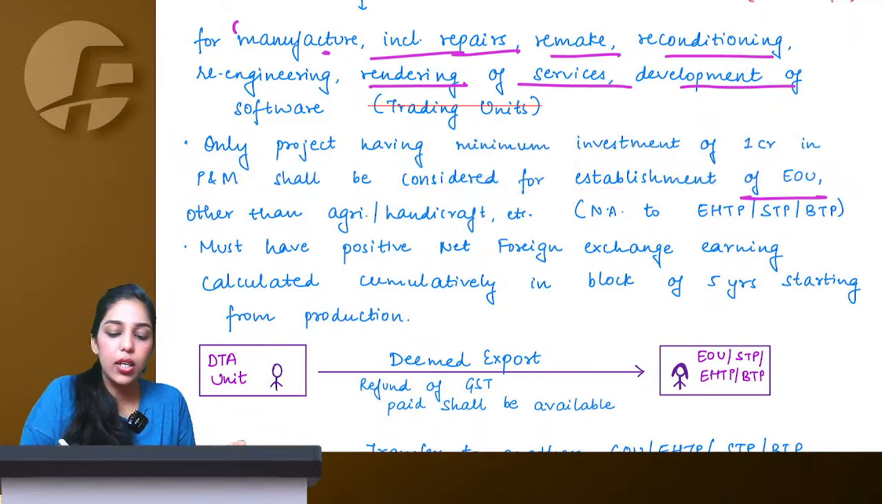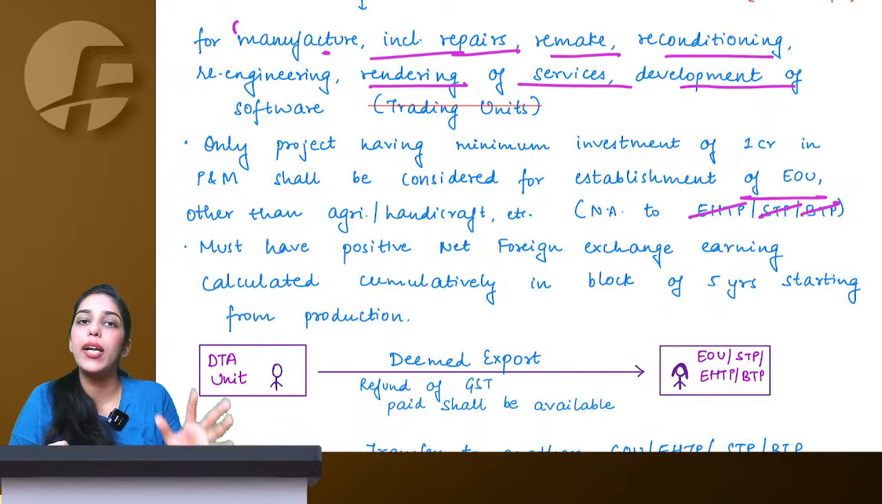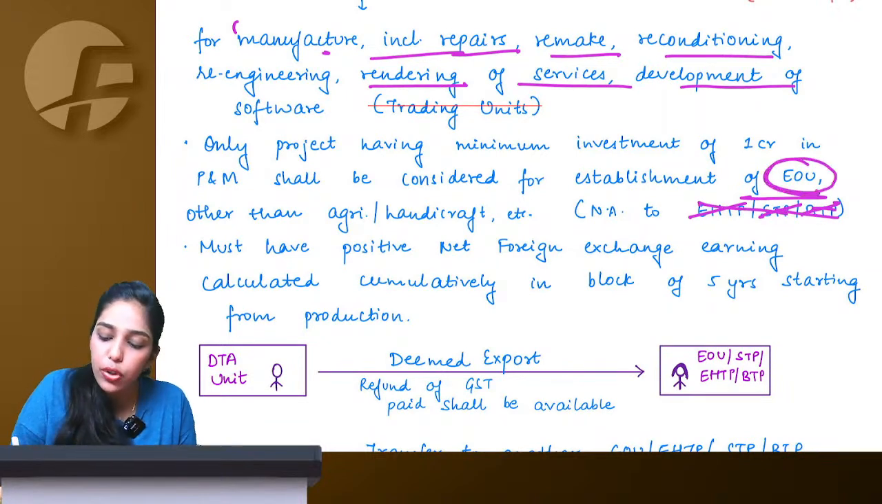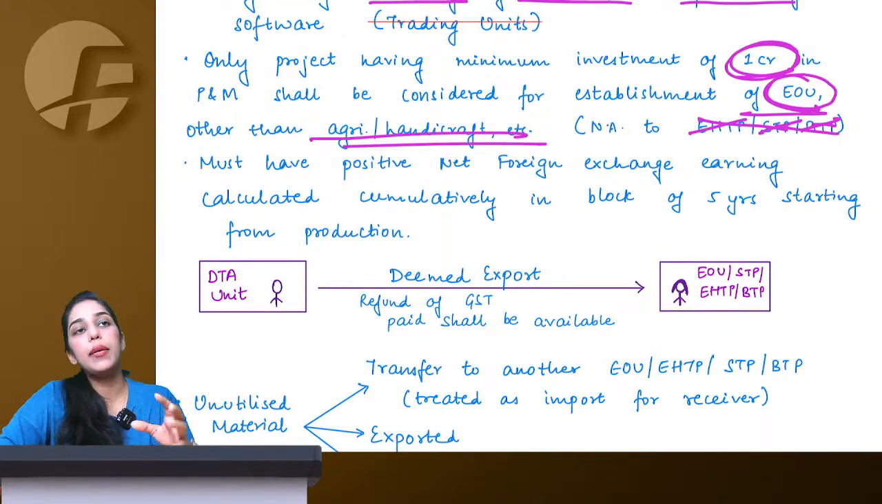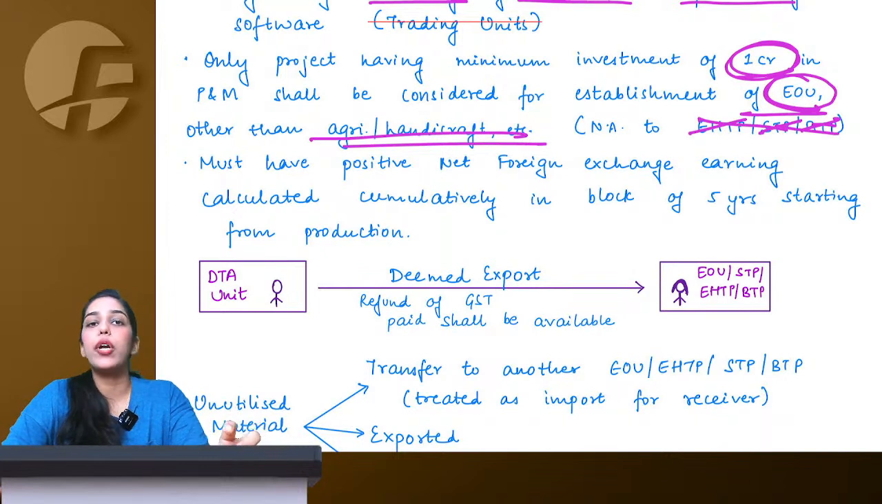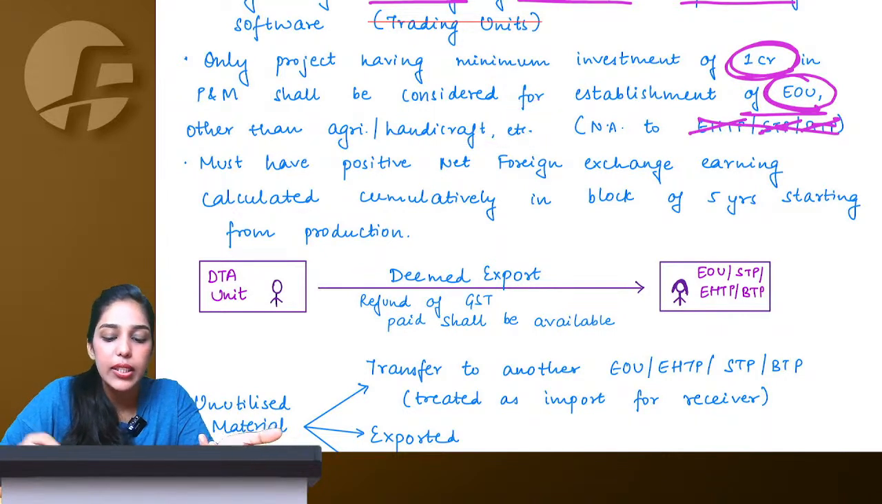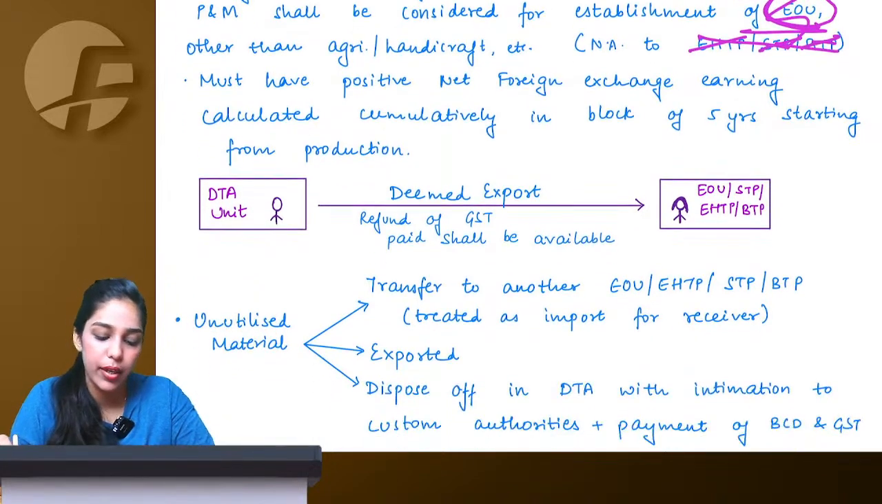But this minimum investment criteria is not for EHTP, BTP or STP. Here less than 1 crore investment is also fine. For EOU, 1 crore investment is compulsory other than agriculture. If I am engaged in agricultural product exports or handicraft exports, then less than 1 crore would be okay. Other than that, EOU requires minimum 1 crore investment in plant machinery.